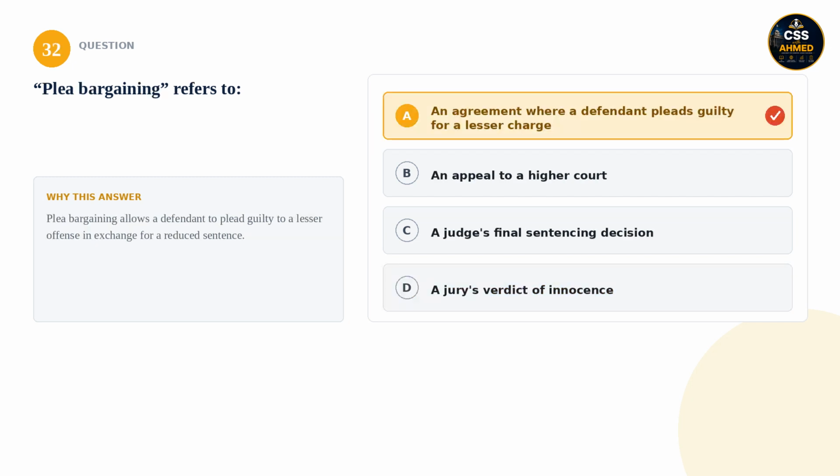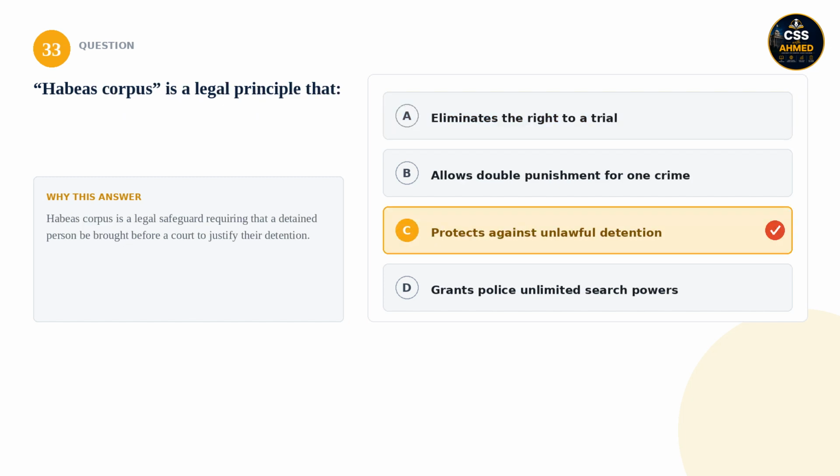32. Plea bargaining refers to: is it an agreement where a defendant pleads guilty for a lesser charge, an appeal to a higher court, a judge's final sentencing decision, or a jury's verdict of innocence? The correct answer is an agreement where a defendant pleads guilty for a lesser charge. Plea bargaining allows a defendant to plead guilty to a lesser offense in exchange for a reduced sentence.